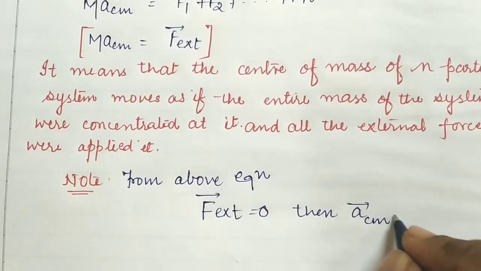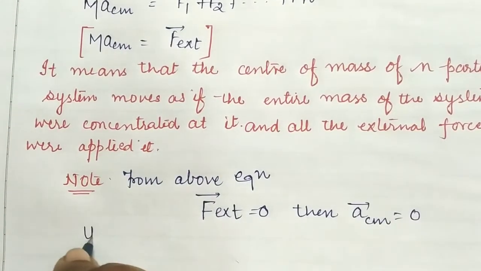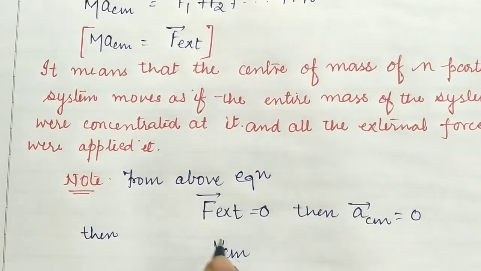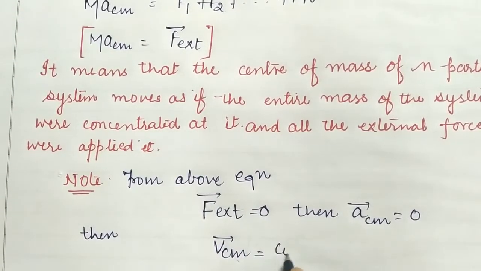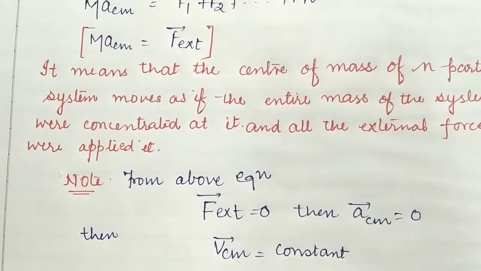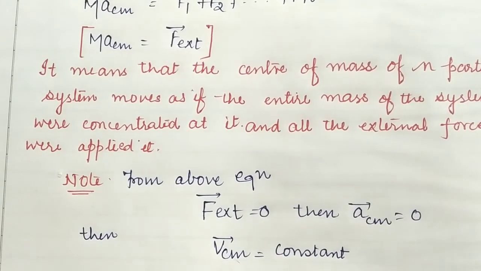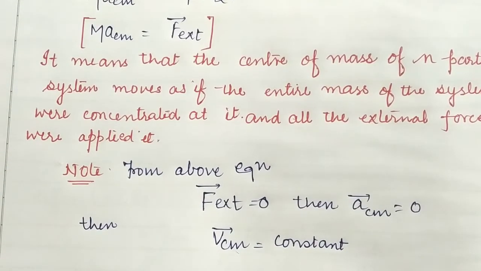Okay students, then we can conclude that the velocity of the system becomes constant, meaning there will be no change in velocity for that condition. So this was the motion of the rigid body, and in this way we can calculate the center of mass motion.